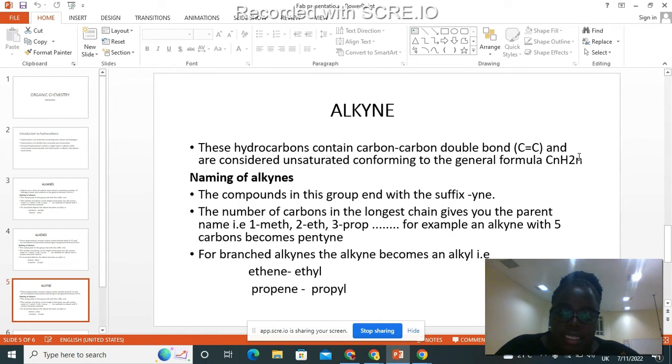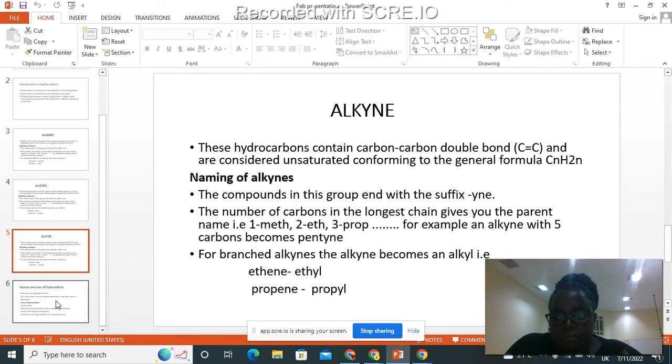Are we together, class? In the naming of alkynes, the group ends with the suffix -yne, just as in the cases we've seen before. For the branched alkynes, the alkyne becomes an alkyl. For example, an ethyne becomes an ethyl.